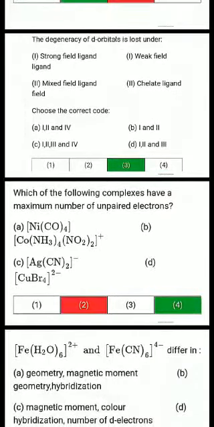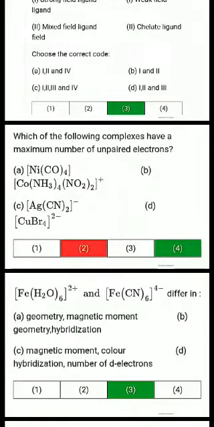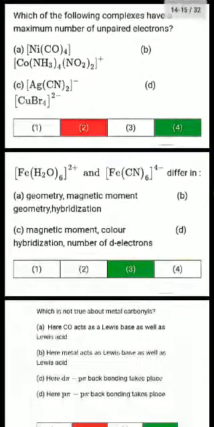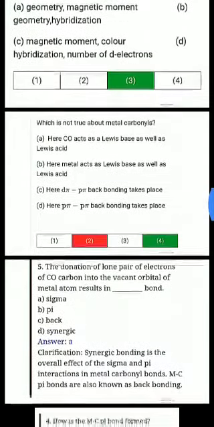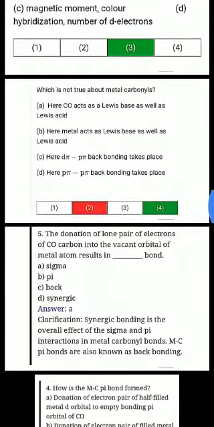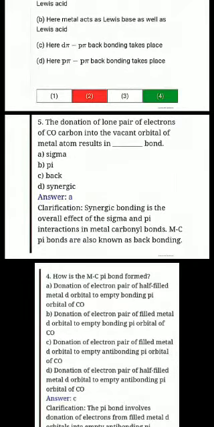Next, which of the following complexes have the maximum number of unpaired electrons? So the correct answer is option D, CuBr4 2 negative. The both complexes differ in their magnetic moment and color. Option number C. Which of the following is not true about metal carbonyls? Here pi back bonding takes place, that is the wrong statement about metal carbonyls. The donation of lone pair of electrons of carbon into the vacant orbital of the metal atom result in dash bond, so that is sigma bond.